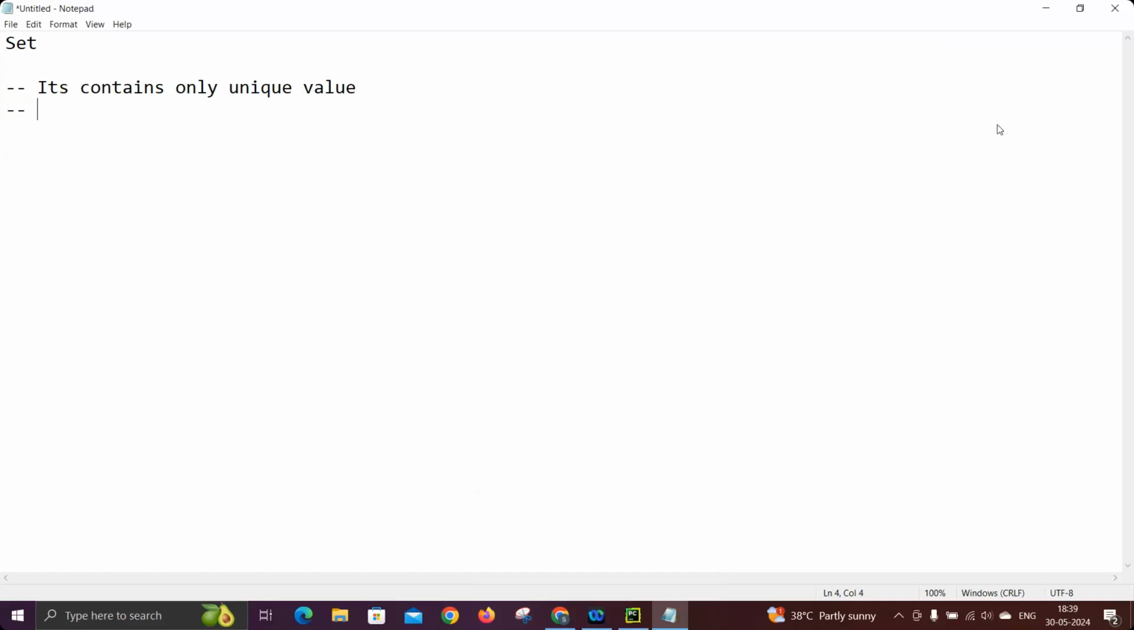Output. Okay. And the second, as I mentioned, it is an unordered collection. So whatever data we have in the set, it may print in a different order. We cannot expect the same output every time.